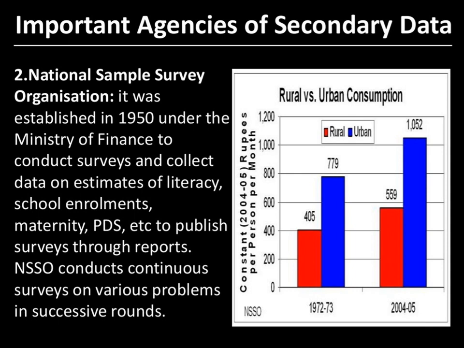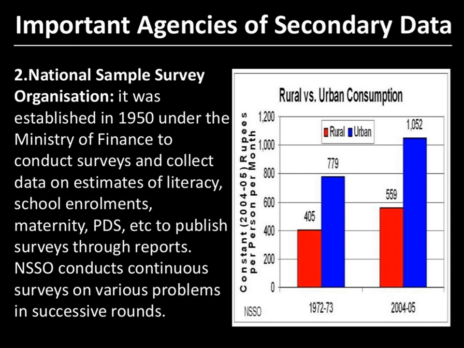Social issues means the education sector, infrastructure, houses. Economic issues relate to GDP, and all that data is published by these agencies.